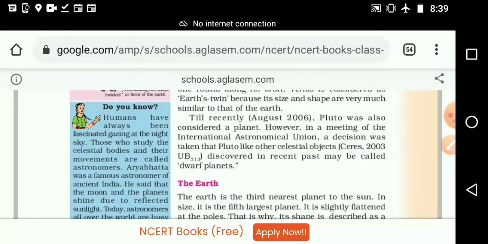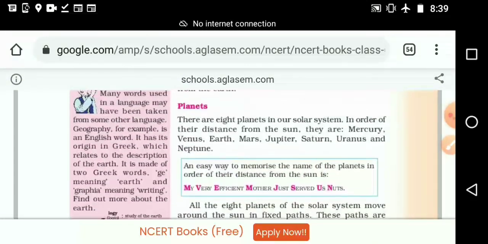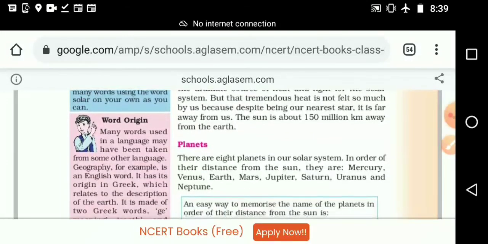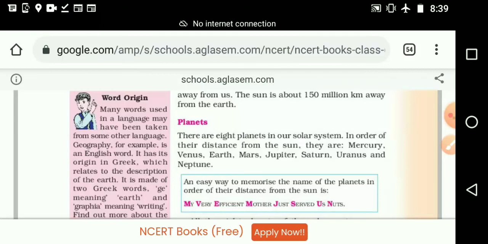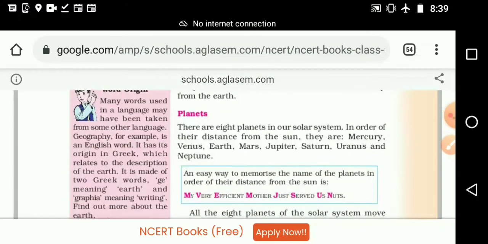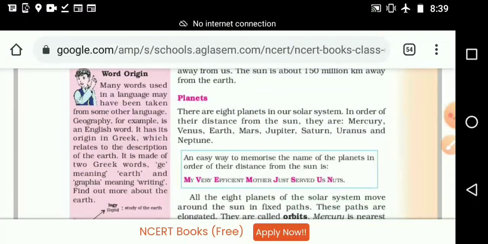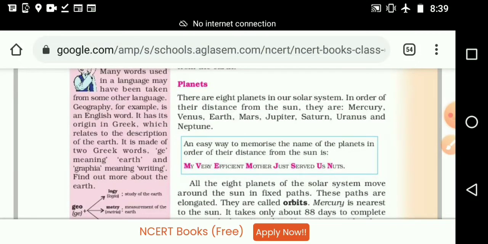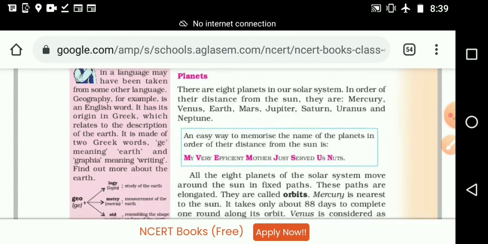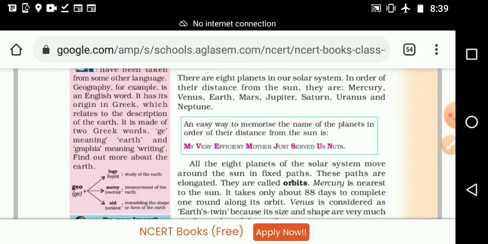Then next, here on our left side again you can see the word origin. Many words used in a language may have been taken from other languages. Geography, for example, is an English word. It has its origin in Greek. It developed from Greek, related to the description of the earth.